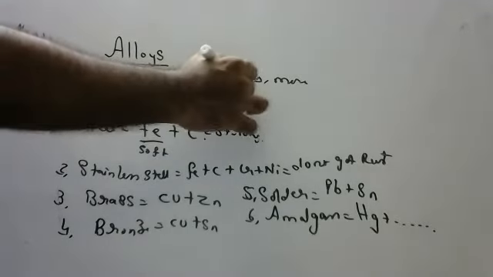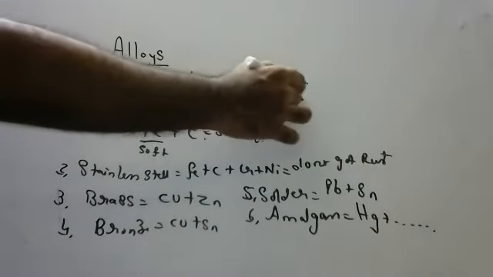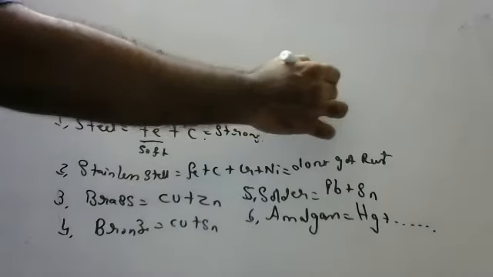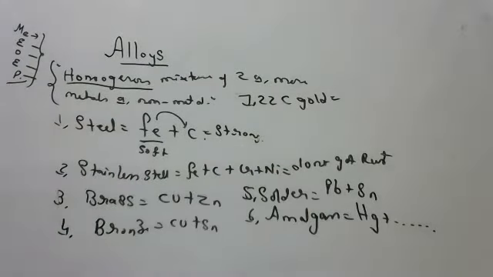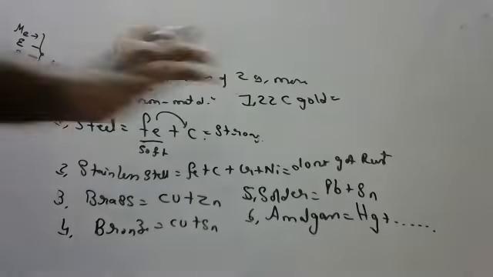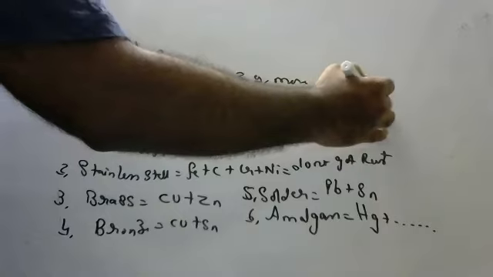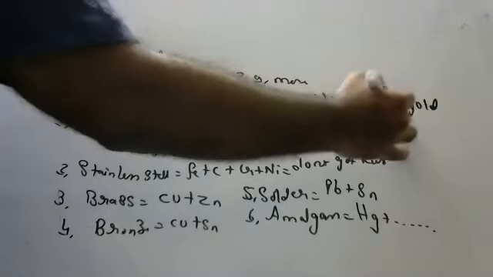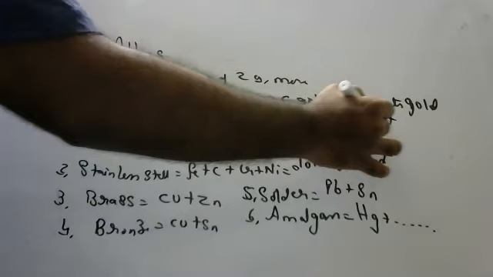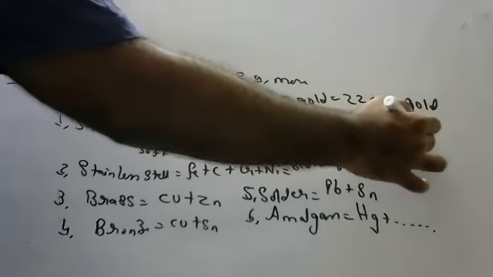Okay, next. 22 karat gold. They will ask, what is 22 karat gold? 22 karat gold is ornament gold, children. It is used in making jewelry. Pure gold is 24 karat, but no one will use it. Why? Because it is soft and brittle. No one will make jewelry from 24 karat gold, children, because it will break. So 22 karat means 22 parts gold, and 2 parts copper or silver.